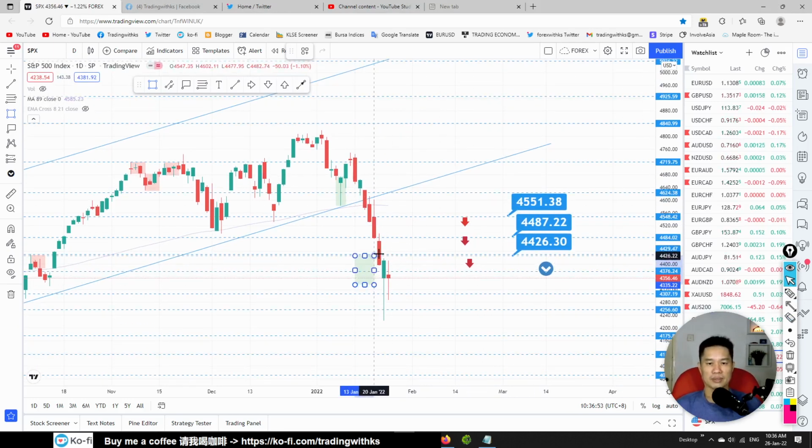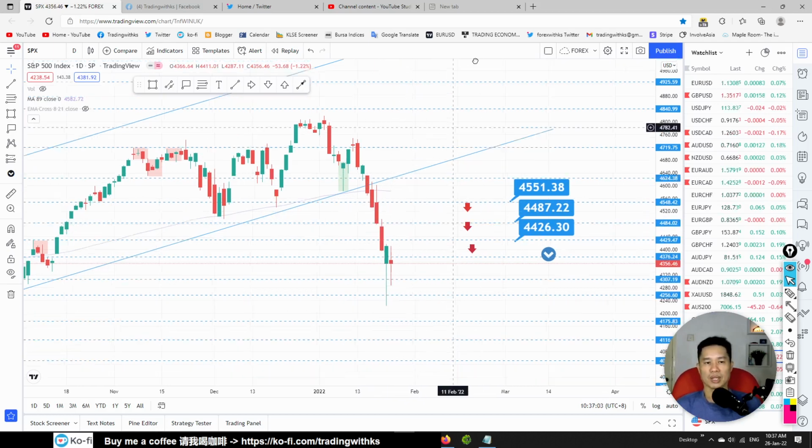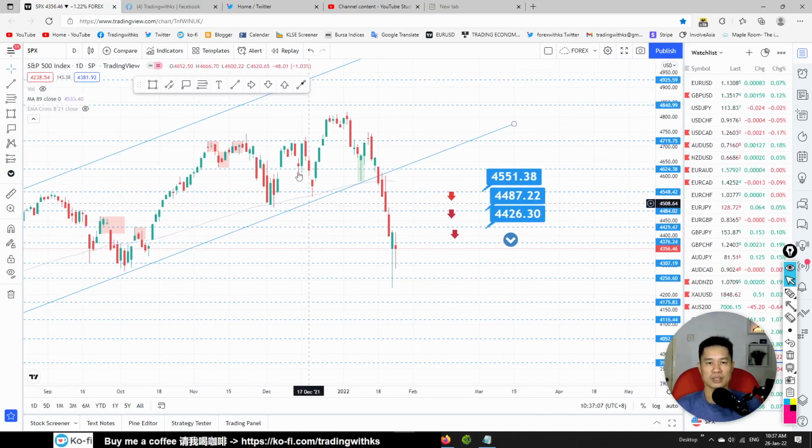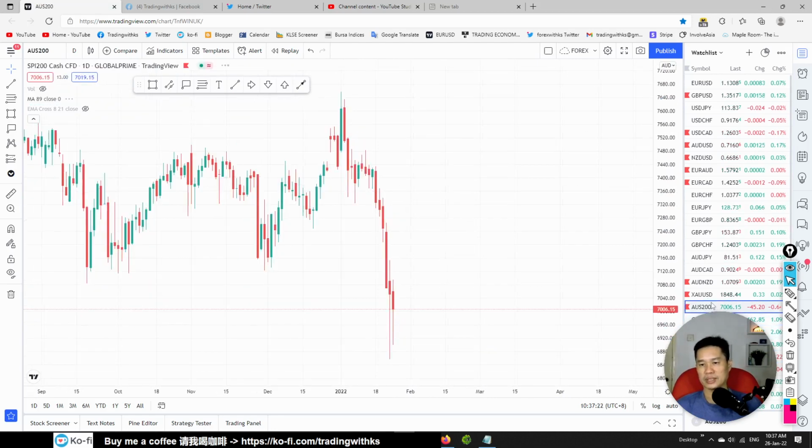Because of this pin bar effect, it might drop first, but it might reverse up. But this is short term. I think after it goes up, it will go down again. So this one we are not buying here because all of these US stock indexes already broke the uptrend. Now it's having a downtrend. So possibly it will come out, retest the trend line over here. But at the bottom trend line, after the retest, it will drop again. So this one is too chaotic to trade the indexes tonight.